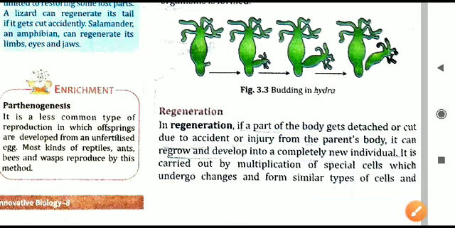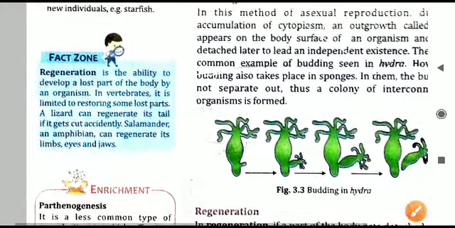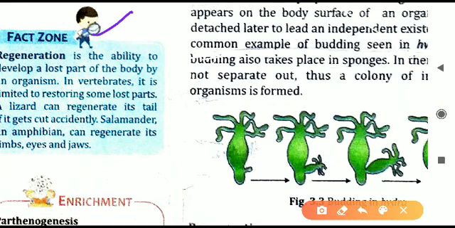You might have observed it in the case of lizards. Here, the fact zone, you will read. Regeneration is the ability to develop a lost part of the body. In the case of the lizard, accidentally if the lizard's tail is cut off, then that lizard will not die. Over a period of time, the same lizard will grow a new tail.